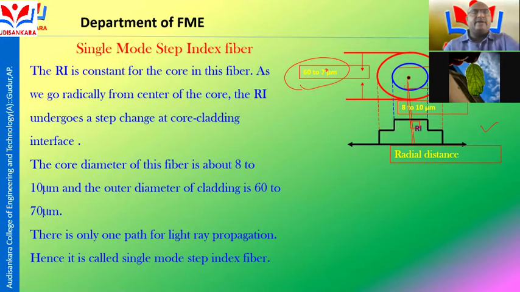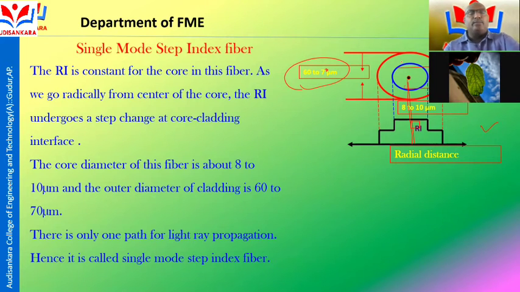The core diameter is very small because the core diameter of this fiber is about 8 to 10 mm, and the outer diameter of the cladding is 60 to 70 mm.